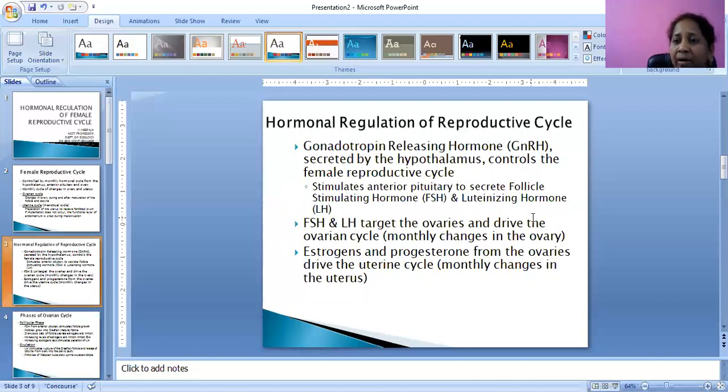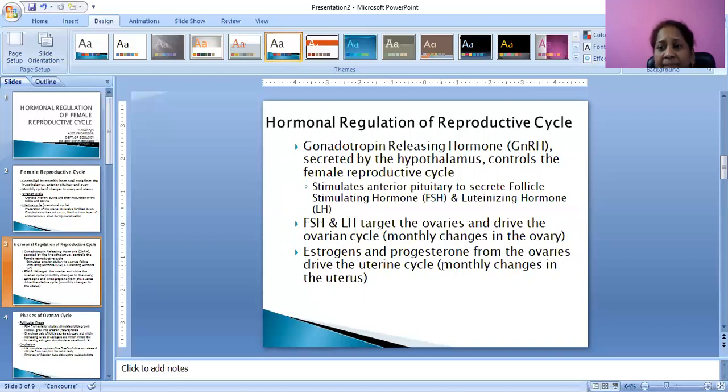These two, FSH and LH, are controlled by gonadotropin, and this is again controlled by the hypothalamic secretion, gonadotropin releasing hormone. FSH and LH will target the ovaries and drive the ovarian cycle.